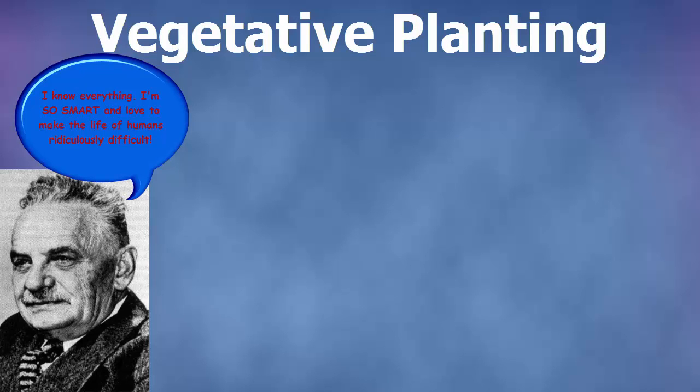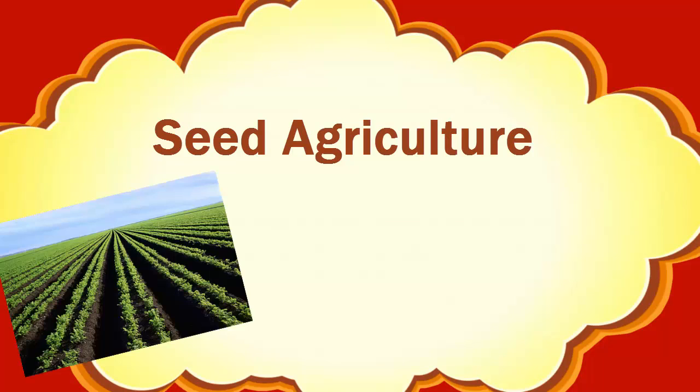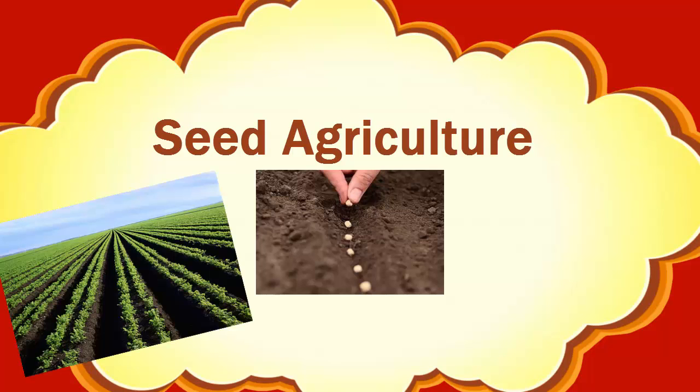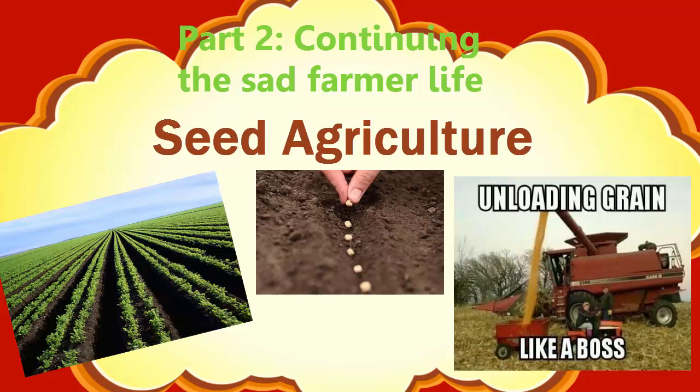According to Carl Sawyer, vegetative planting was the earliest form of plant cultivation, which involved producing new plants by cloning already existing plants. This is how farming initially began. Then came seed agriculture, which was the production of plants through yearly planting of seeds. Today, a significant part of farmers practice seed agriculture.